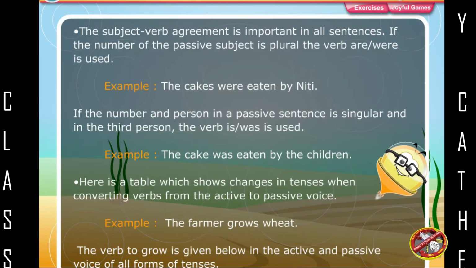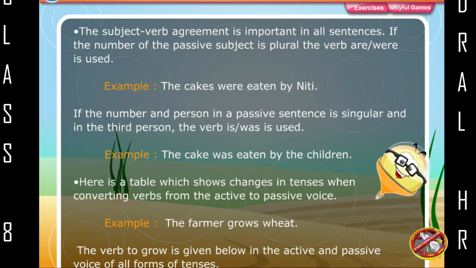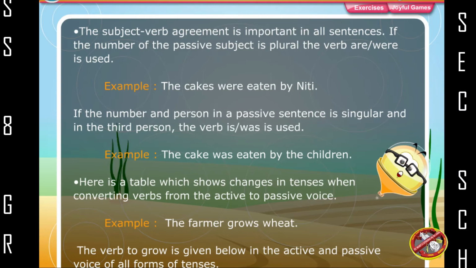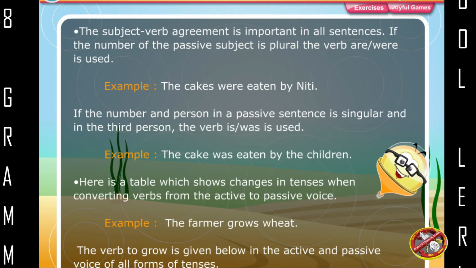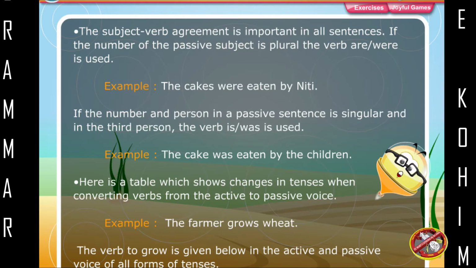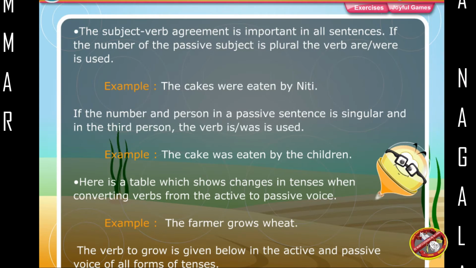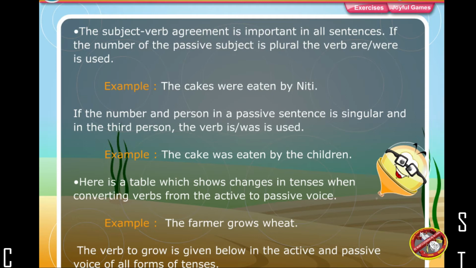The subject-verb agreement is important in all sentences. If the number of the passive subject is plural, the verb are, were is used. Example: The cakes were eaten by Niti. If the number and person in a passive sentence is singular and in the third person, the verb is, was is used. Example: The cake was eaten by the children.